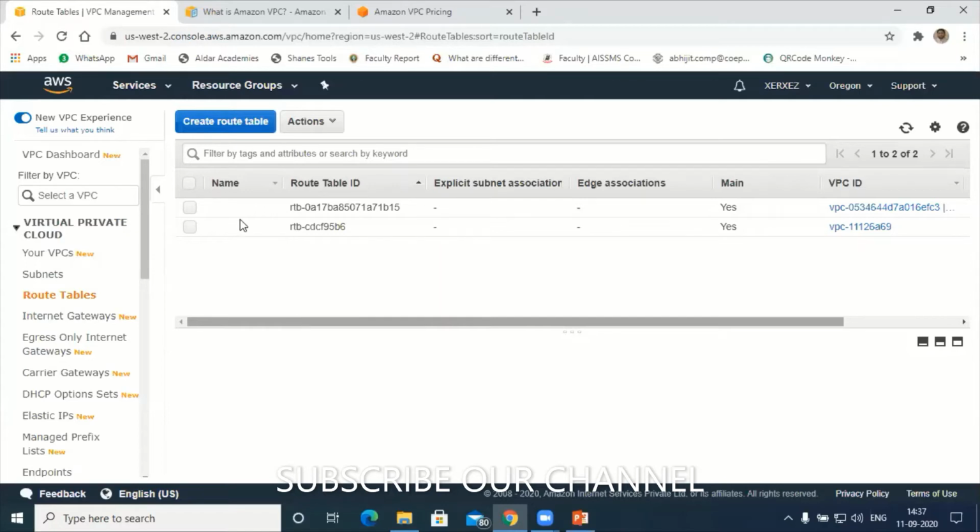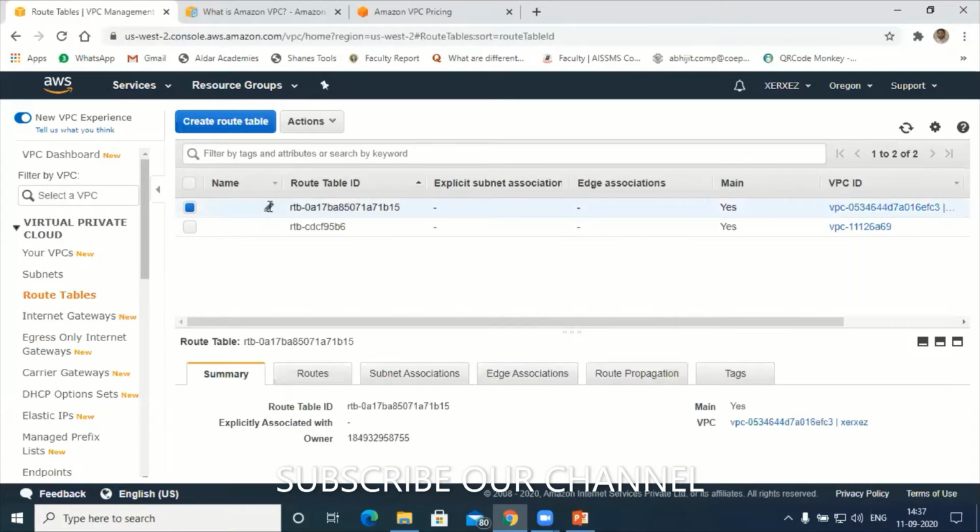But before that, to avoid confusion, let me differentiate this. Let's say this is to connect the internet, so I'll name it public hyphen internet. Cleared? Public hyphen internet. That means I'm going to connect this routing table to my public 2A and public 2B with the internet. Select, hit on save. Next, what you have to do is connect the IP addresses of my public 2A and public 2B to my gateway. So go to routing tables.